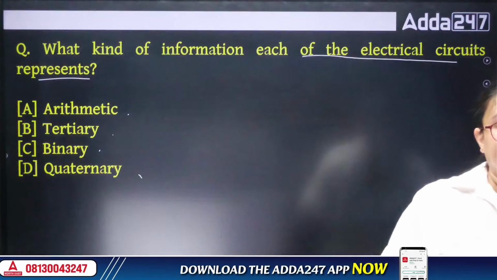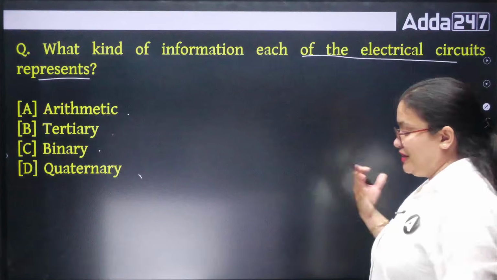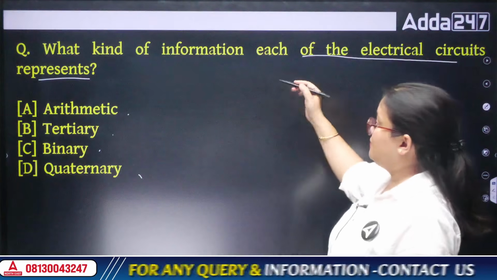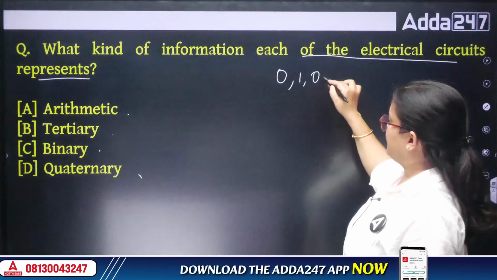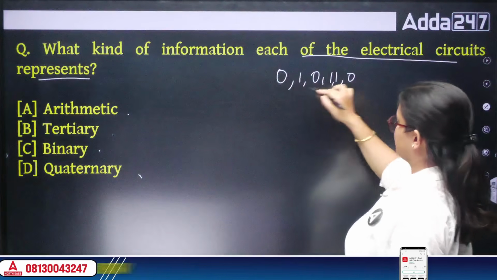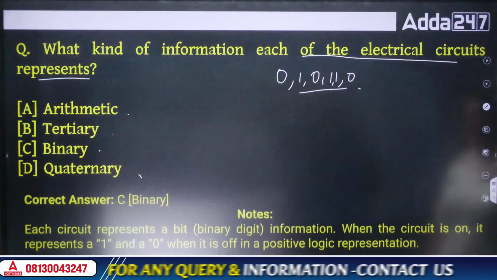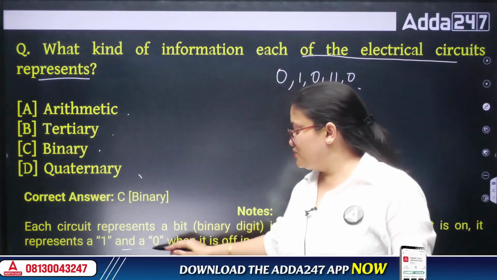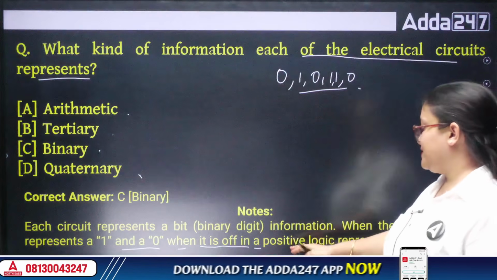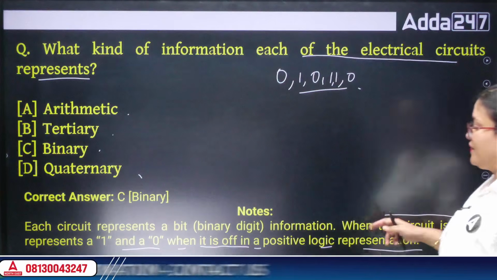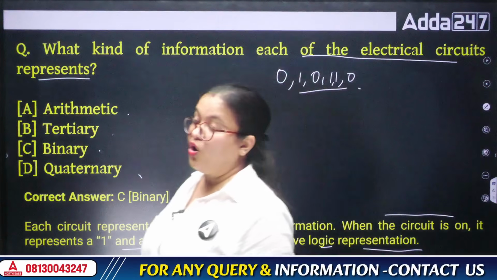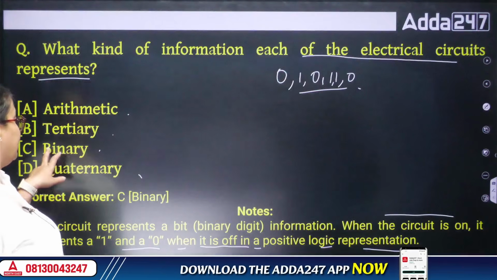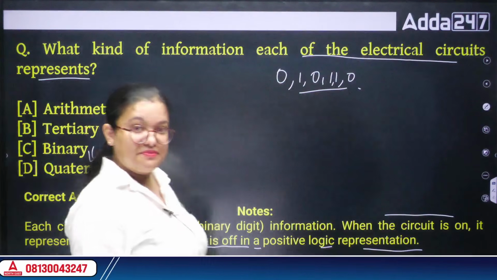Whenever we talk about circuits in a computer, they represent information as on or off, like this or like this. This is known as binary information. It is represented as 1 and 0: in a positive logic representation, when on it represents a 1, and when off it is 0. This is how we represent information in an electrical circuit. It is always in binary form.